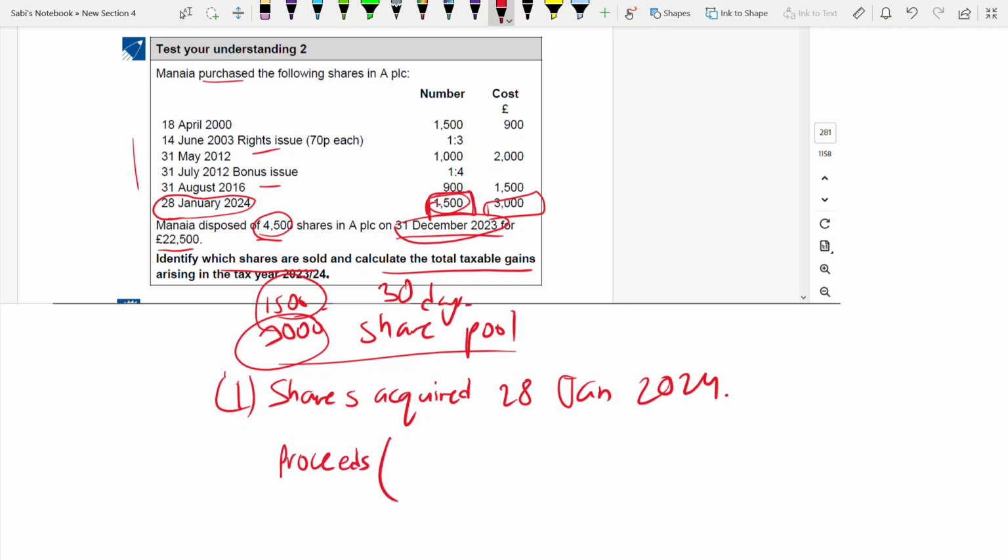You don't have to do the table. What is the amount of the proceed? It is 22,500. Multiply it with how much did you purchase? 1,500 from 4,500.